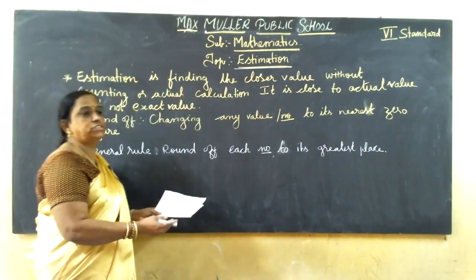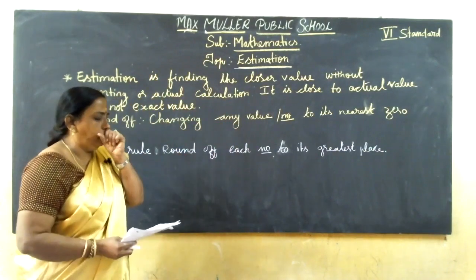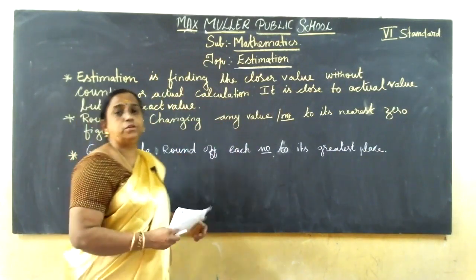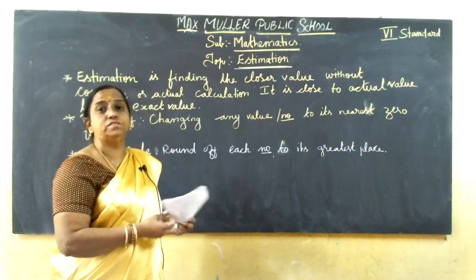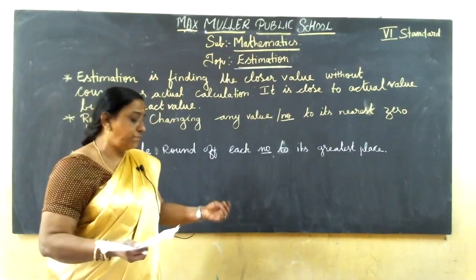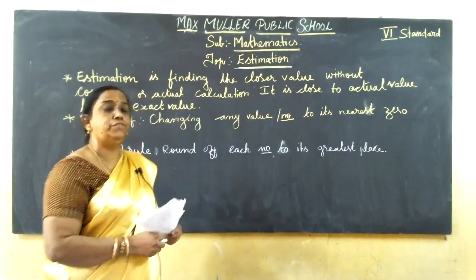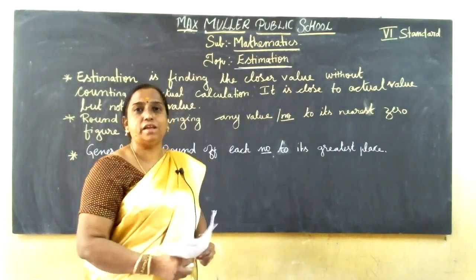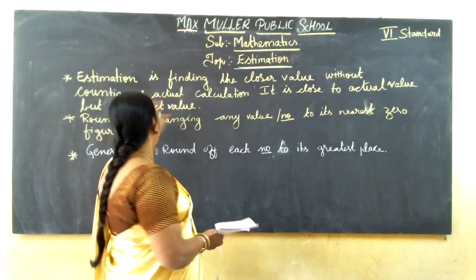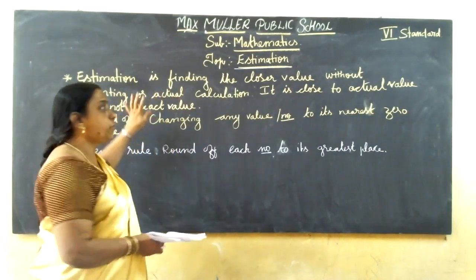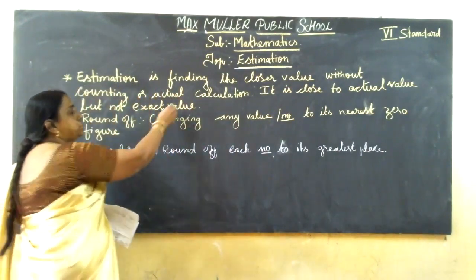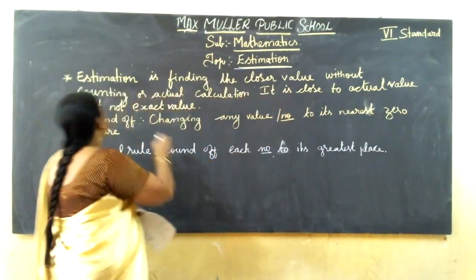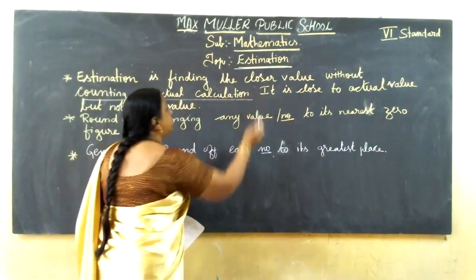So, population, and the piggy bank that I told. Then, how many devotees visit a temple? Every day they come and visit. In Tirupati and other places, they'll say about 2 lakh people visited today. It's not exact, but it is close to the actual value. Clear? So estimation is finding the close value without counting or actual calculation.